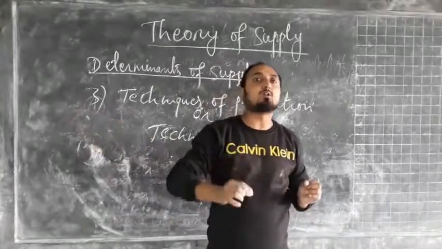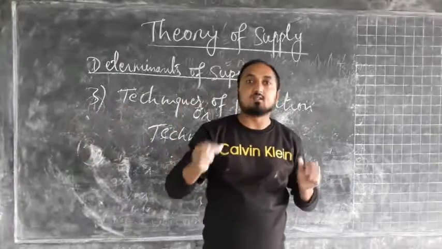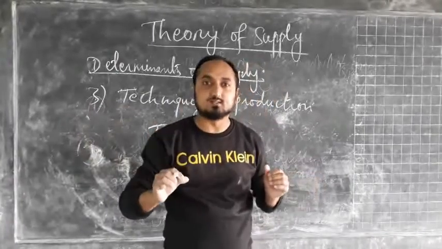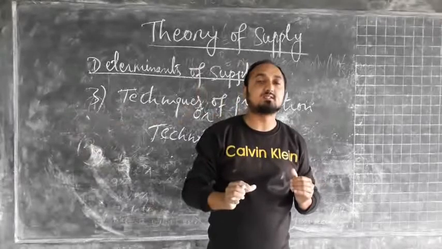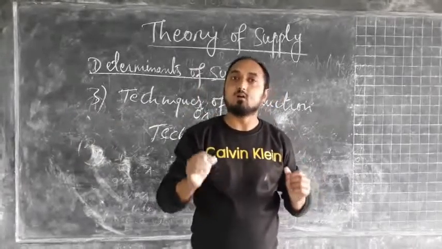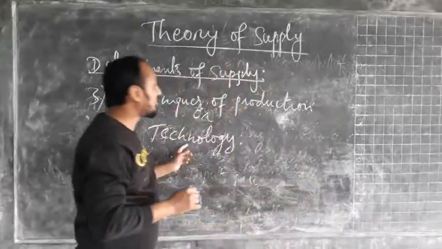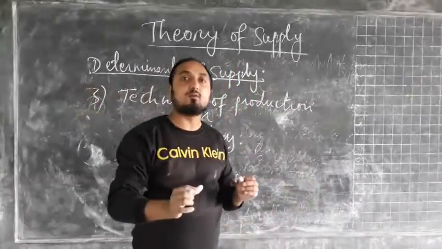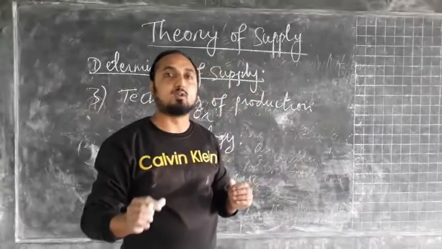So if the per unit cost of production decreases, then their profit margin will increase, and when the profit margin increases, that will motivate the producers to produce more and supply more in the market. So here techniques of production is also one of the important factors that affect the supply of a commodity.